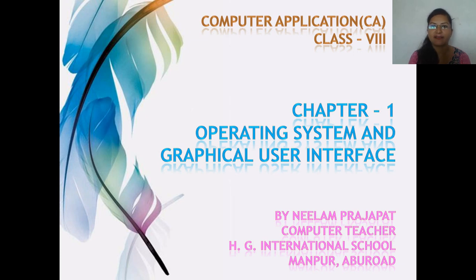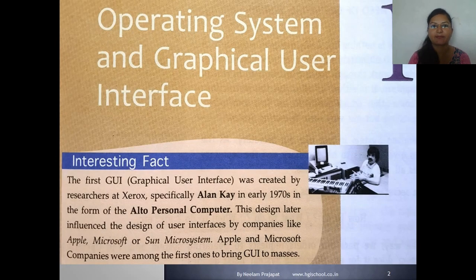So this is the textbook explanation, and I have uploaded one more video that is animated. That video will help you to understand the concept well. Here we'll start with the first chapter, operating system and graphical user interface.